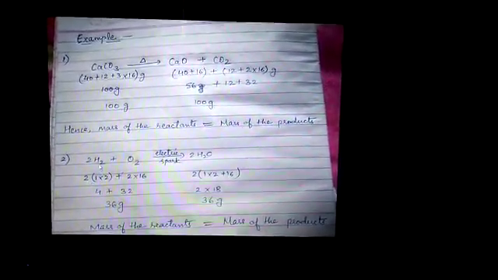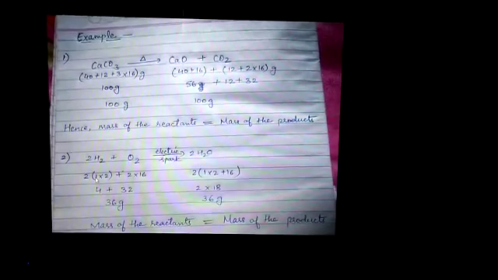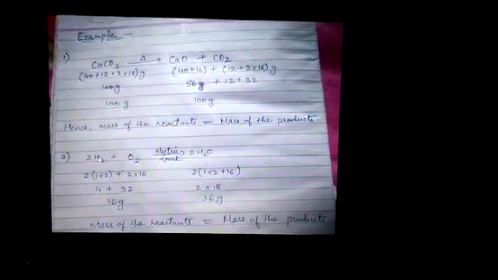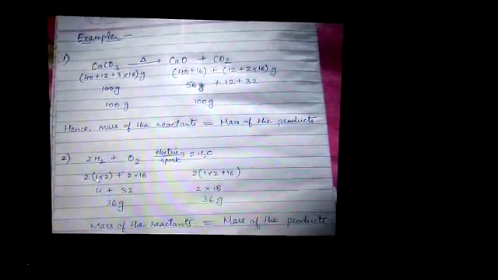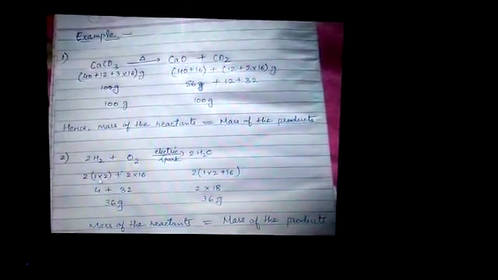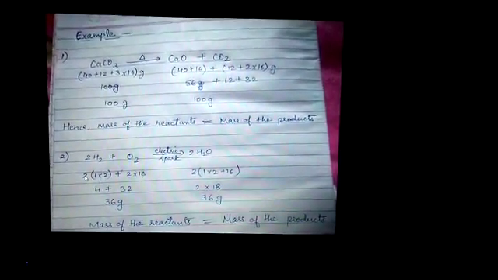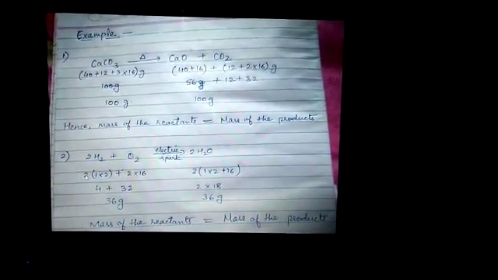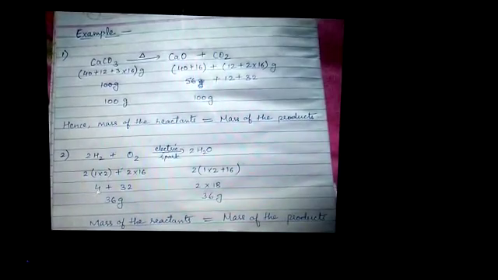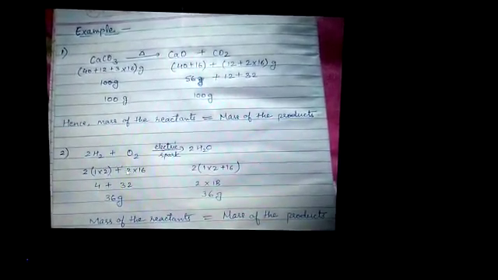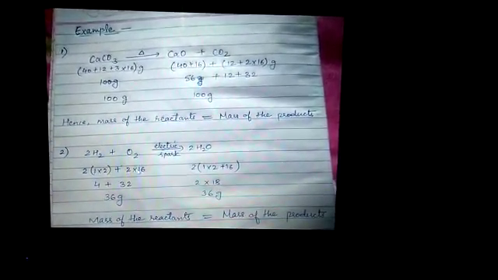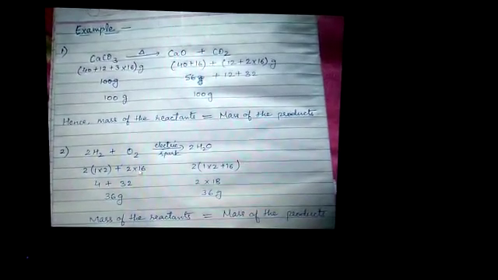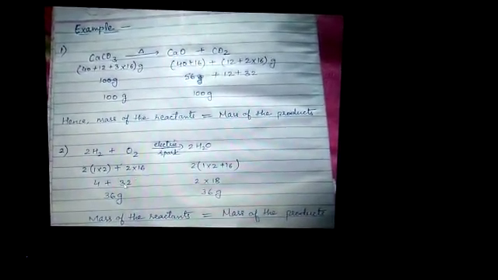For hydrogen it's 1, and there are 2 atoms of hydrogen, so 1 multiplied by 2 is 2, and the frequency number is 2, so 2 into 2 equals 4. Then for O2, it's 2 multiplied by 16, that is 32.